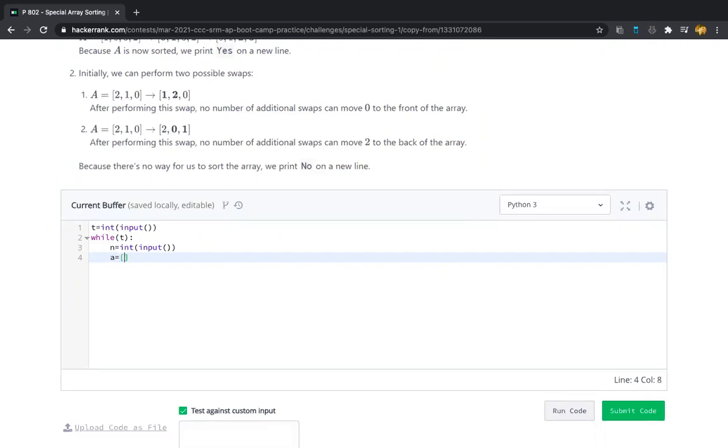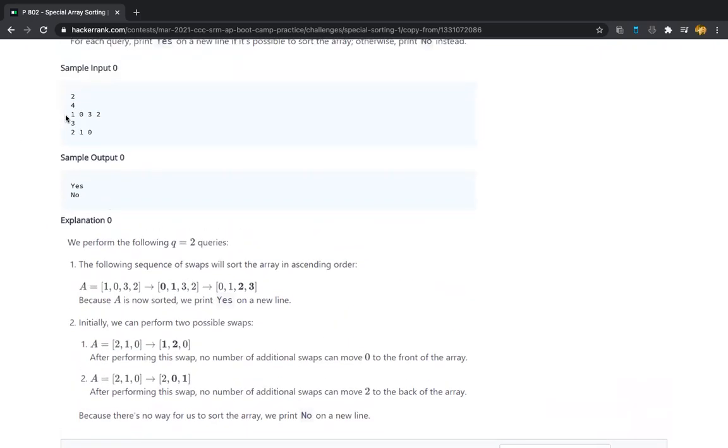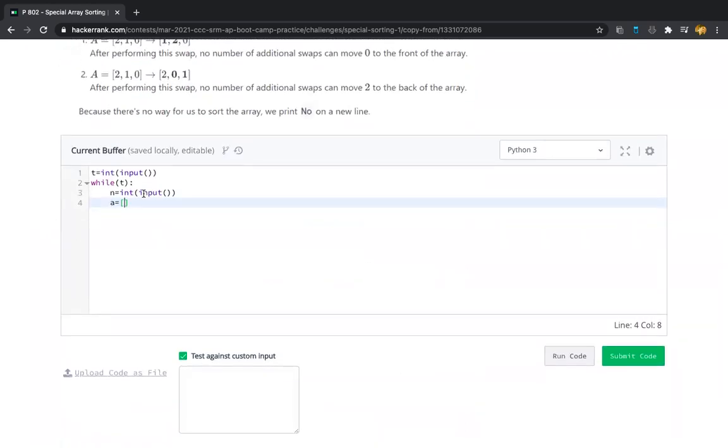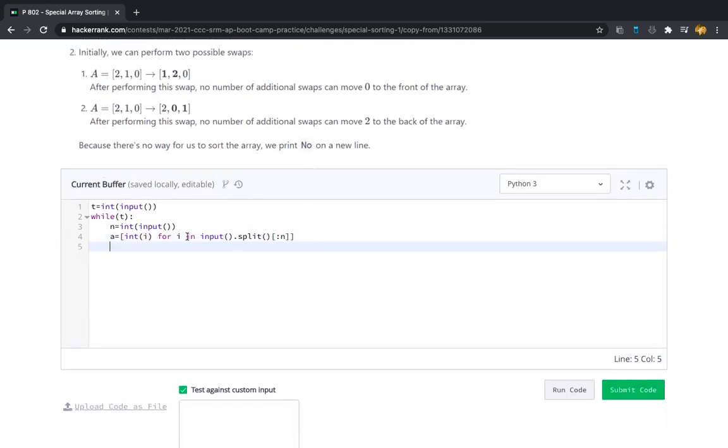For that, for a single line of array elements as input, as I have discussed in the previous coding sessions, we should take the input as int of i for i in input dot split, and how many elements we should have is n. That's it. The single line multiple values input is completed here.